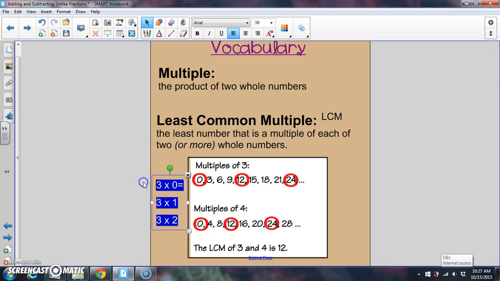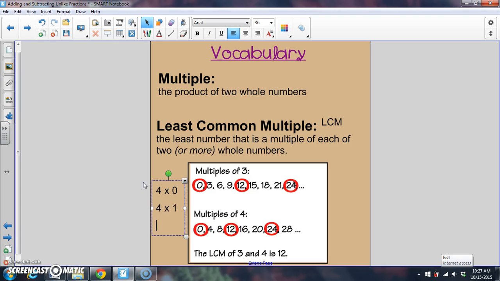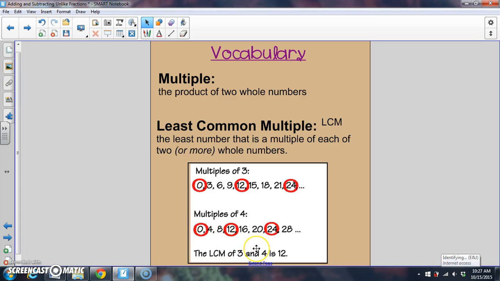I would repeat that same thing to find the multiples of 4. 4 times 0 is 0. 4 times 1 is 4. 4 times 2 is 8, and continue onward. Now, I'm going to circle the numbers that are the same in each of these multiples. You can see that other than the number 0, the least common multiple would be 12. So we could say the LCM of 3 and 4 is 12.